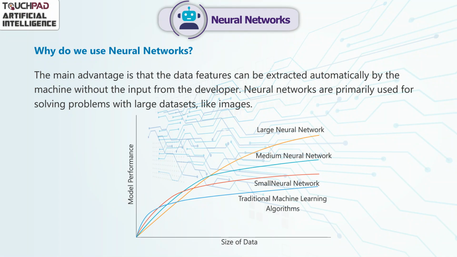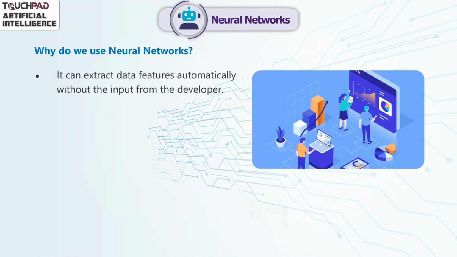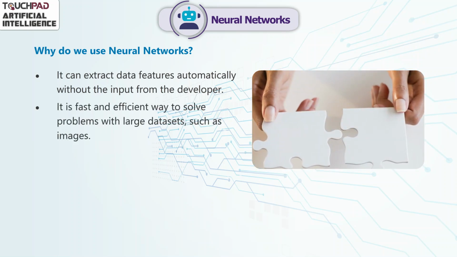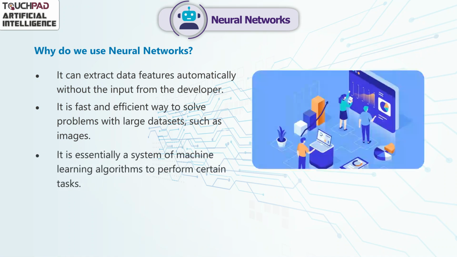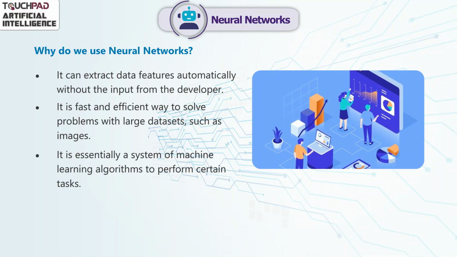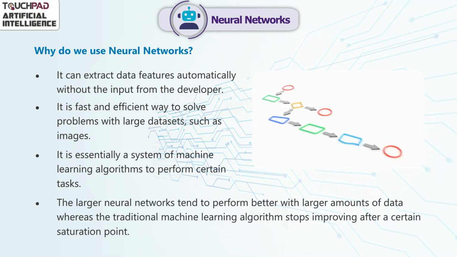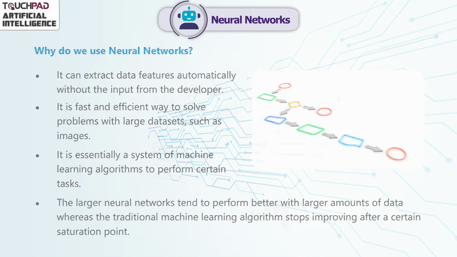Neural networks are primarily used for solving problems with large data sets like images. To summarize the need to use neural networks, it can extract data features automatically without the input from the developer. It is a fast and efficient way to solve problems with large data sets such as images. It is essentially a system of machine learning algorithms to perform certain tasks. The larger neural networks tend to perform better with larger amounts of data, whereas the traditional machine learning algorithm stops improving after a certain saturation point.